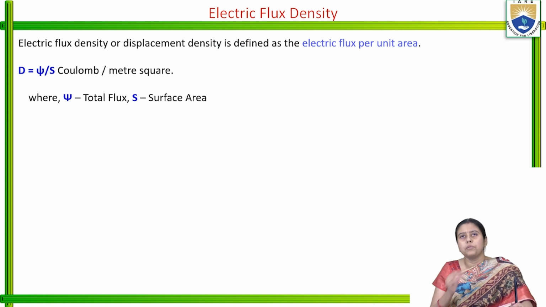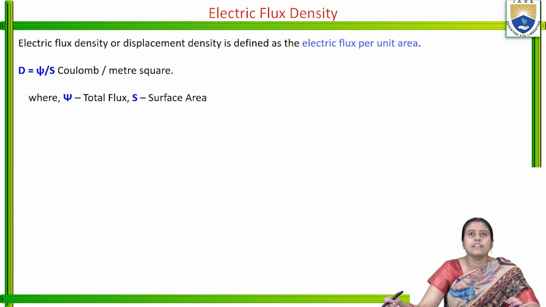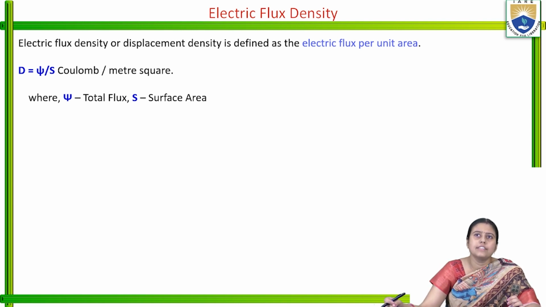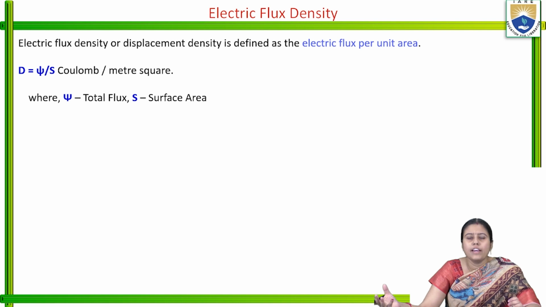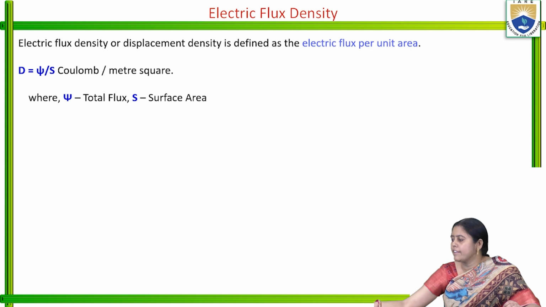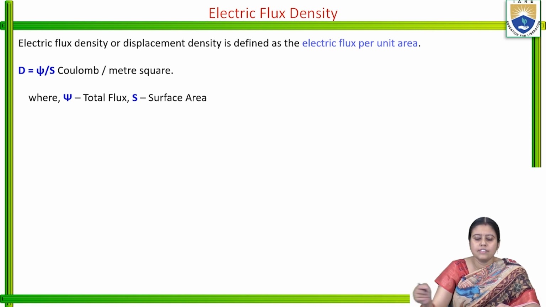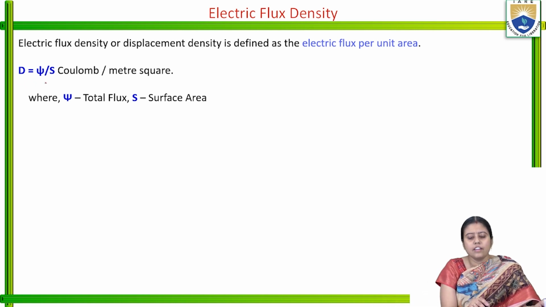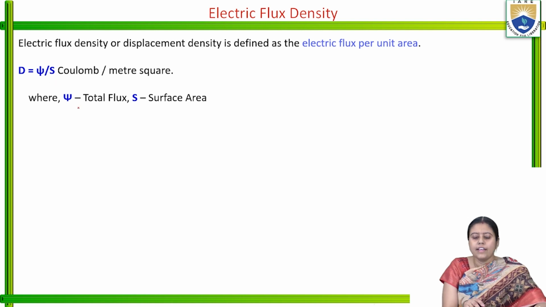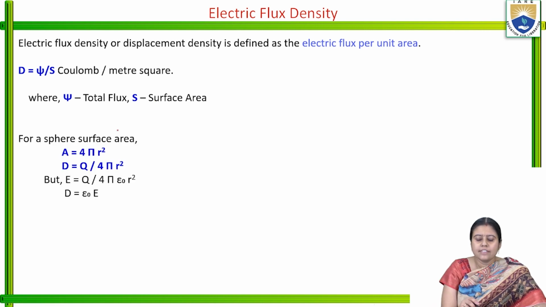Based on this, we will discuss one more thing: the electric flux density. What is electric flux density or displacement density? When flux flows through any medium, the electric flux per unit area is known as the electric flux density. We can write D is equal to psi by dS, where psi is the total flux and S is the surface area.